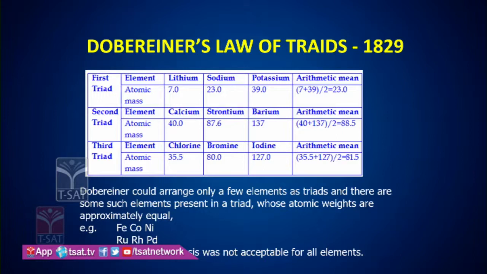Here we see lithium with atomic weight 7, sodium with atomic weight 23 and potassium with atomic weight 39. If we add the weights of lithium and potassium and average them, we get the weight of sodium. But why did Dobereiner's classification meet a limitation? What is the reason behind that? Yes, we will see.